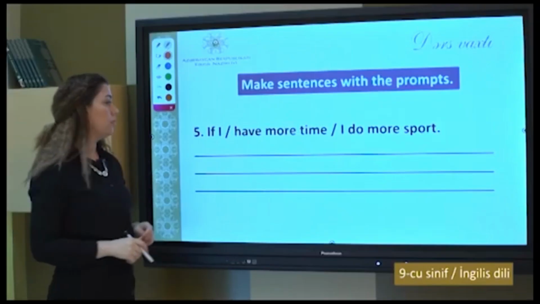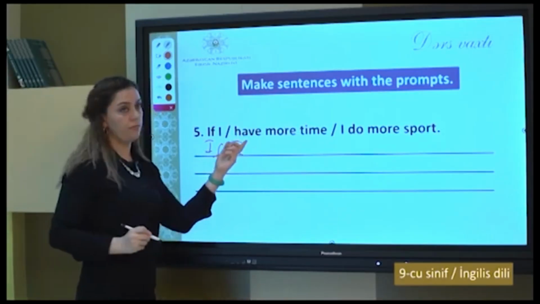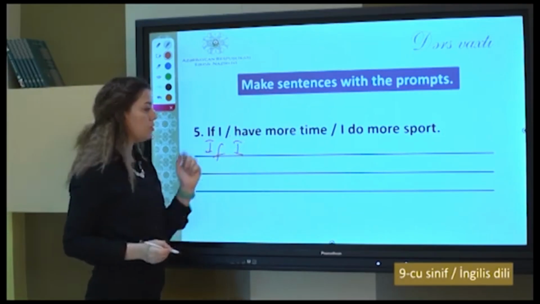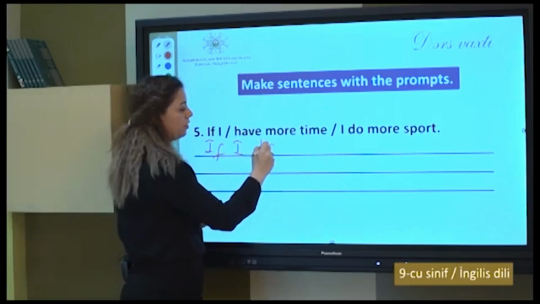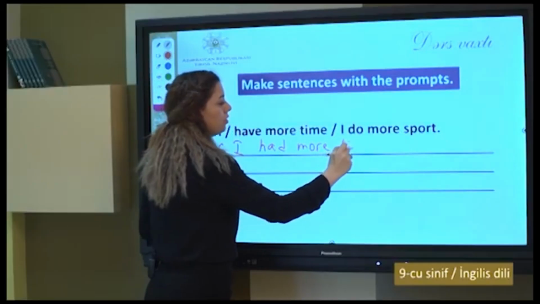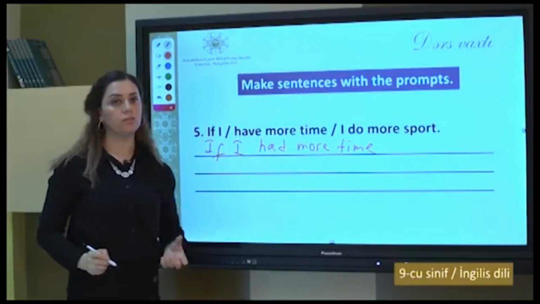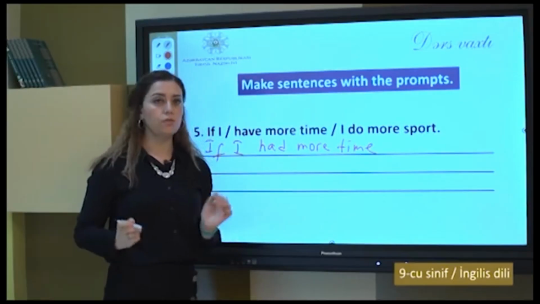Okay, let's do this one. If I have, we need past simple. So we will say, if I had more time, this is called the if clause. Now we will do the main clause. And in the main clause, we will use would.